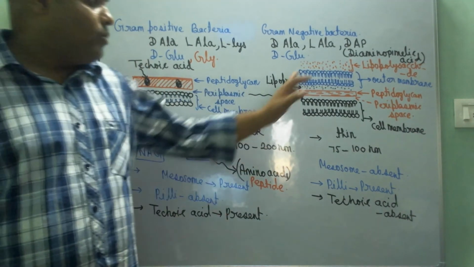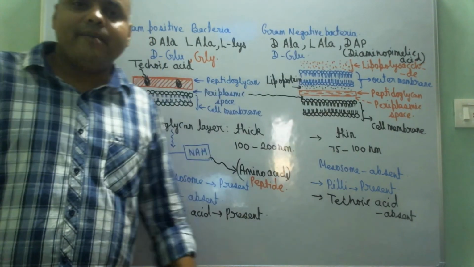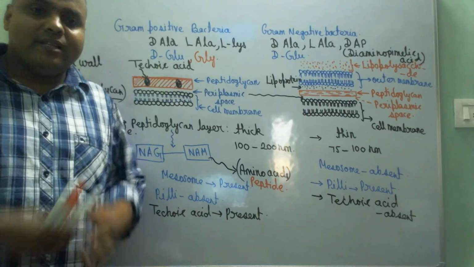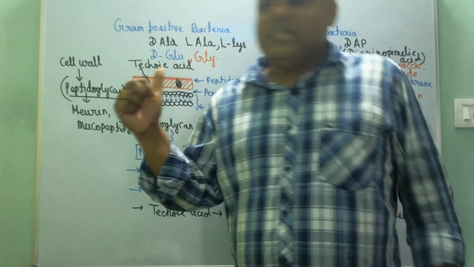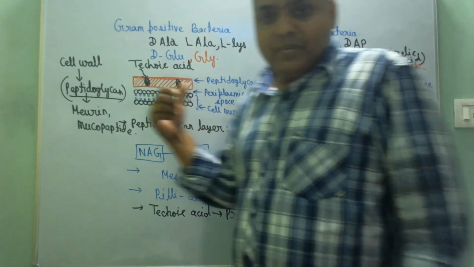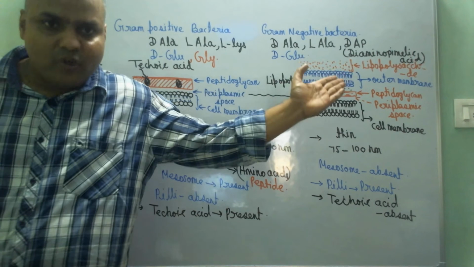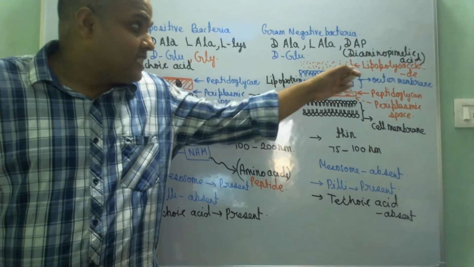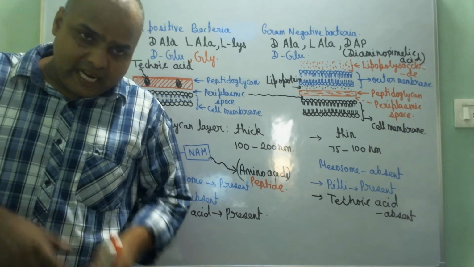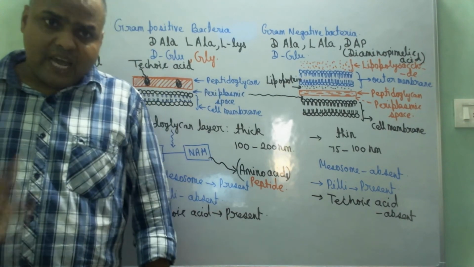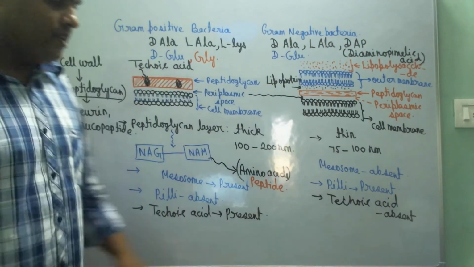Next to the outer membrane, they have another layer called the lipopolysaccharide layer, and this lipopolysaccharide is why gram negative bacteria cause more disease. Why? Because of the presence of this lethal material, lipopolysaccharide. Lipopolysaccharide promotes pathogenicity, the disease caused by gram negative bacteria. Clear?